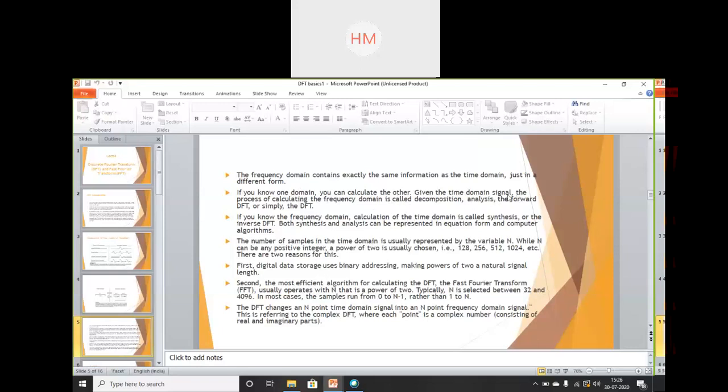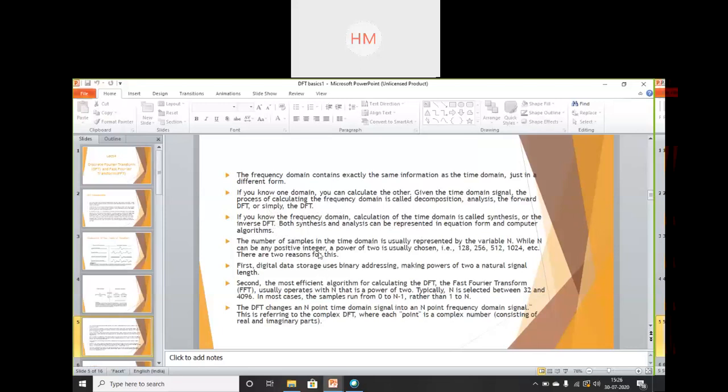Given the time domain signal, the process of calculating the frequency domain is called decomposition, analysis, or the forward DFT, or simply DFT. If you know the frequency domain and want to calculate it in the time domain, I will do synthesis, which is known as inverse DFT.